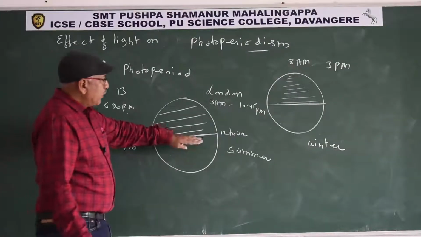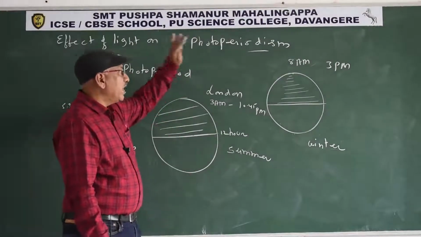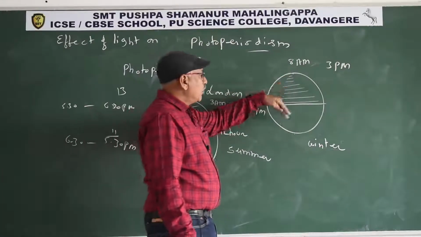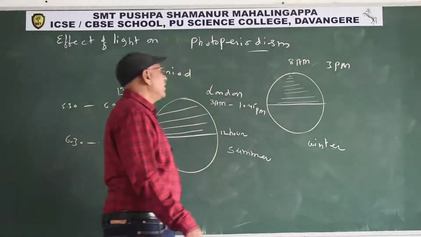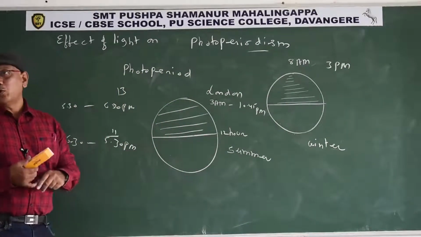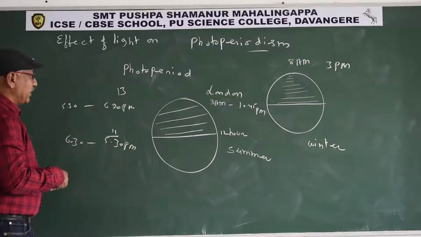But as we move from the equator to the poles during summer, available daylight increases. If we move from the equator to the poles during winter, available daylight decreases. The change in the photoperiod influences the behavior of organisms. It is known as photoperiodism.